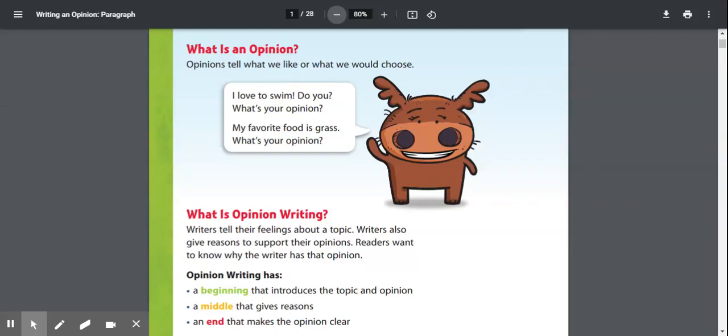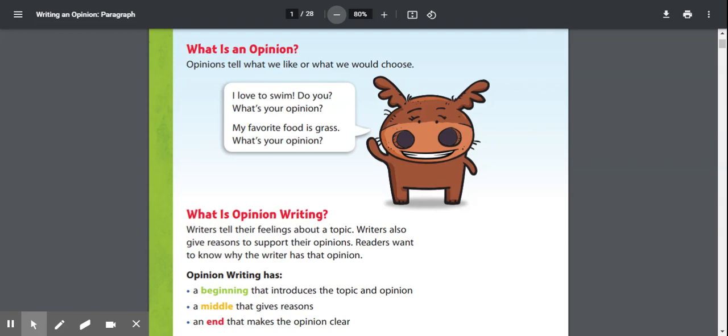So, we've been talking about writing an opinion piece. Opinions tell what we like or what we would choose. I love to swim. Do you? What's your opinion? My favorite food is grass. What's your opinion? Most of you probably like to swim, so your opinion is that you enjoy swimming or you love to swim. Maybe you don't love to swim, so your opinion would be that you don't love to swim.